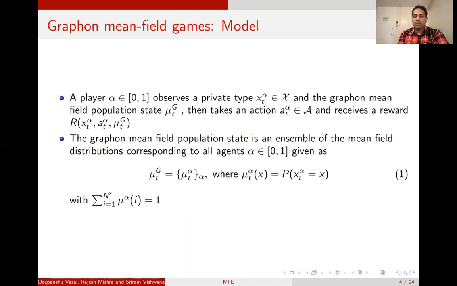The graphon mean field population state mu_t of g is an ensemble of the mean field population distributions mu_t of alpha, where mu_t of alpha is the mean field population state corresponding to each agent alpha. So each agent alpha has an associated mean field that it observes in its neighborhood, and the whole ensemble of the mu_t of alpha we call mu_t of g. Of course, every mu_t of alpha corresponds to a distribution, so it always sums up to 1.